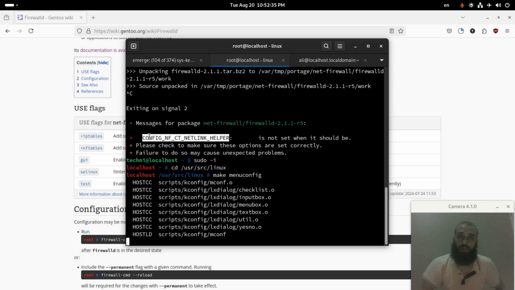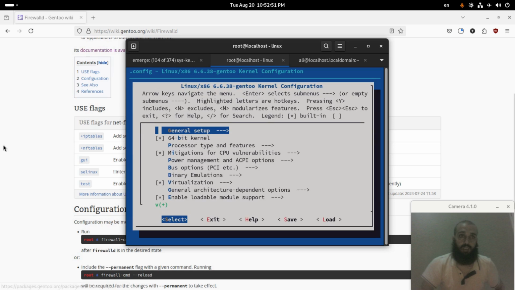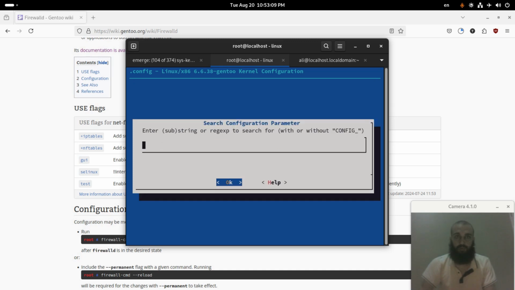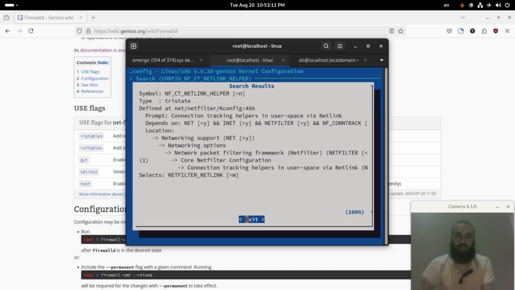This error, for me, is not harmful. I tried Firewalld before and it was working fine, so even if I did not change it, nothing will happen. For you, you need to be aware of the ones that appear to you, and I'm sorry not to have the exact kernel parameters to be set for Firewalld, since they were taken out of the wiki page. So here you press /, you paste it here, and OK.